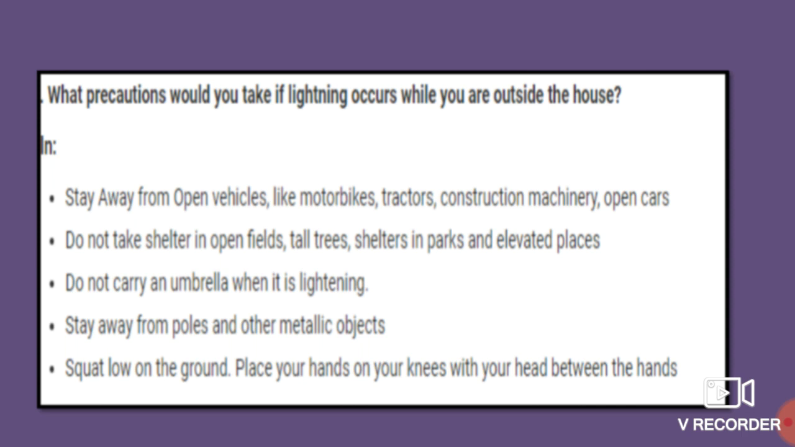What precautions would you take if lightning occurs while you are outside the house? So if you are outside the house and there is lightning, what kind of precautions would you take, students? Think about it. Yes, can any student tell me what precautions you should take while you are outside the house? Which student will tell me first?